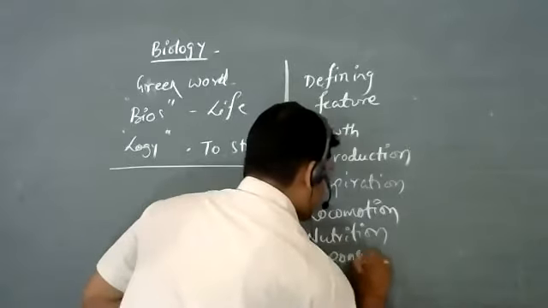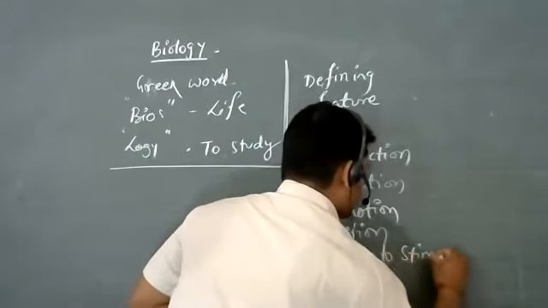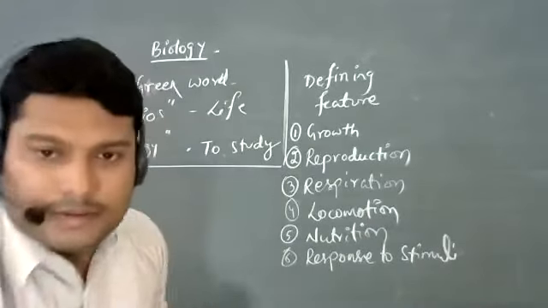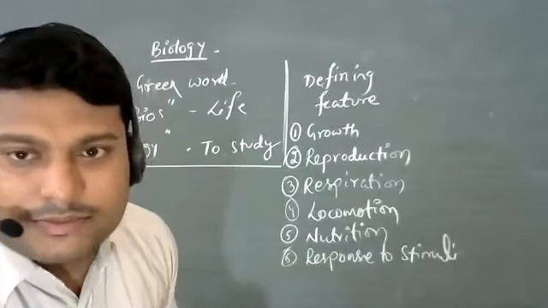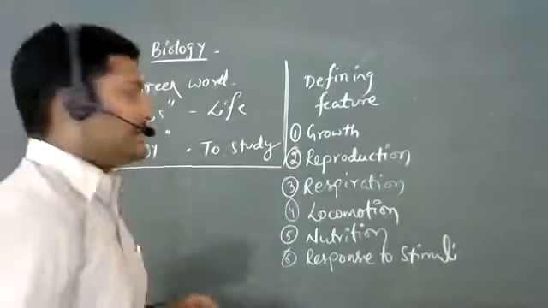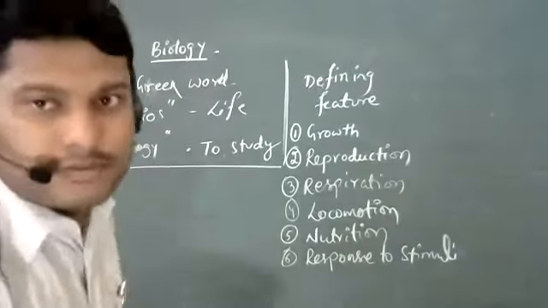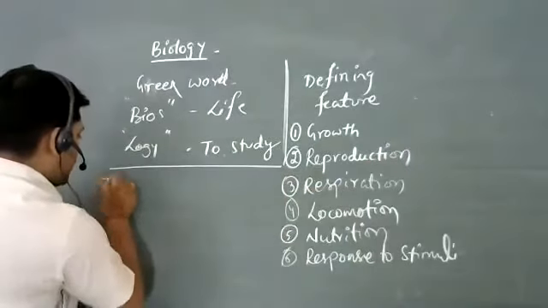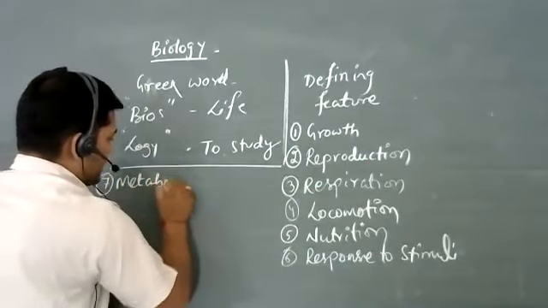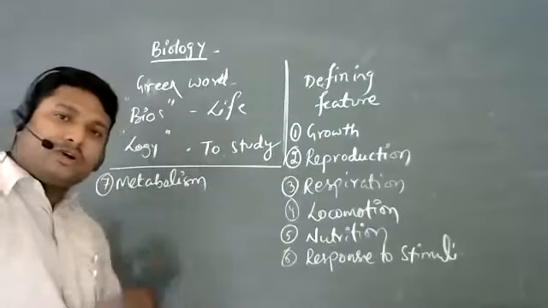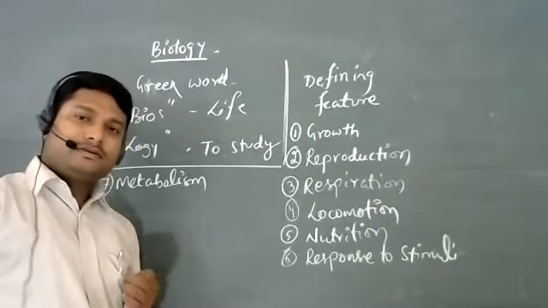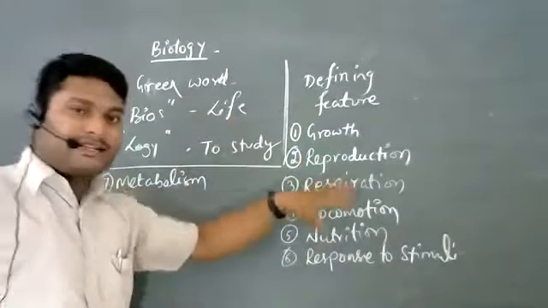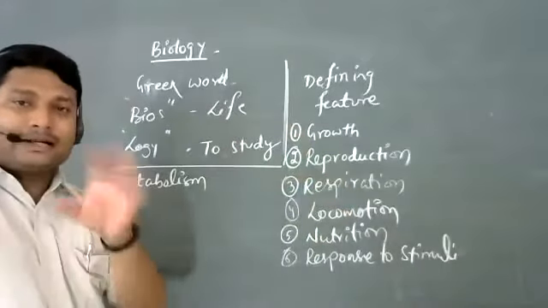What mechanism? Can you tell me what mechanism you are talking about? Metabolism. Oh, metabolism, okay, yes, that is also a feature. I'll write it down here, that is number 7, metabolism. Anything else you think is going to be a defining feature? Okay, let us start with all of these one by one. Let us question whether what we are saying is right or wrong.